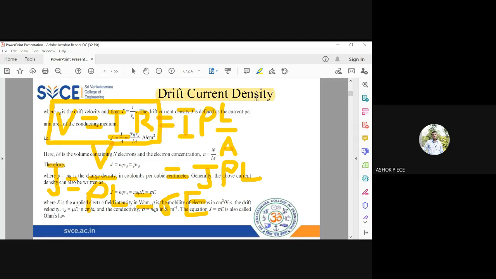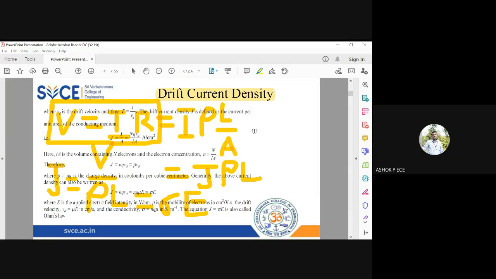Okay, so drifting happens when some external force pushes you from one place to another. So here the external force is called the electric field. What is this electric field going to do? It is going to push the holes towards the negative terminal of the battery, and it is going to push the electrons towards the positive terminal of the battery. So this combined movement of electrons and holes is called drift current. The current, because of the movement of holes and electrons due to the applied electric field, is called drift current.